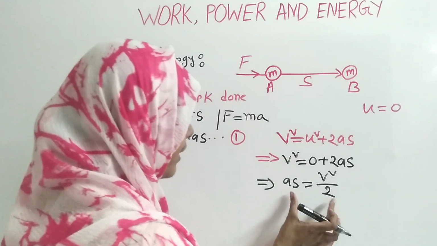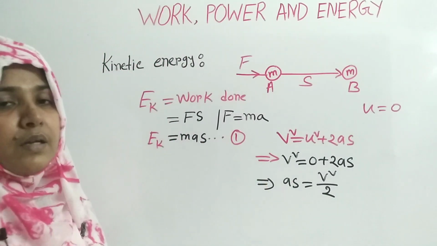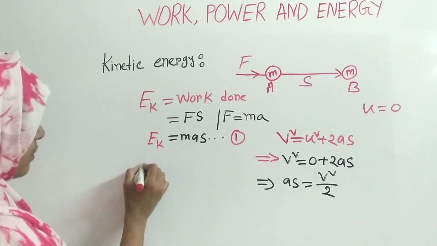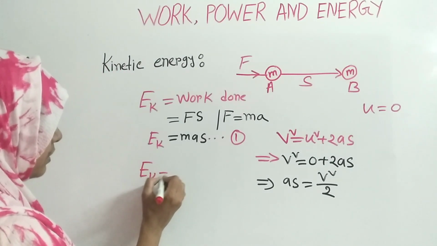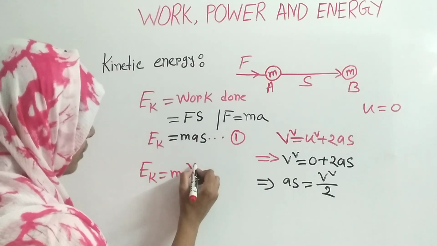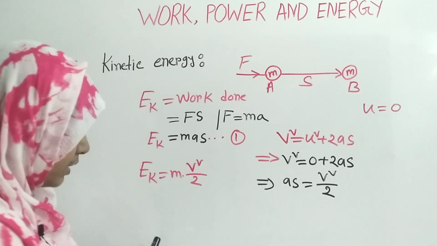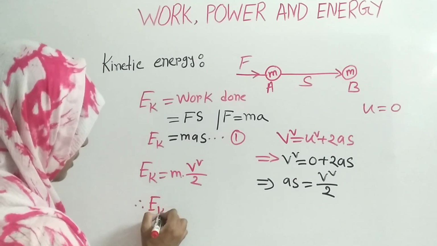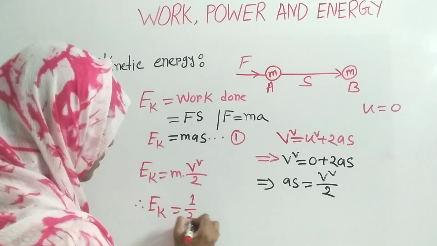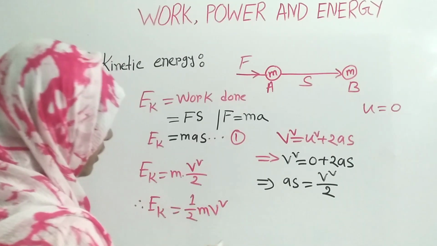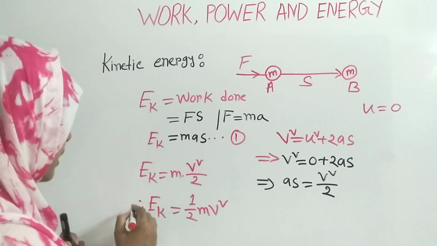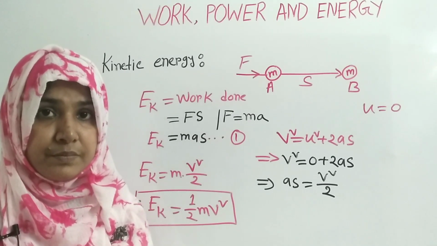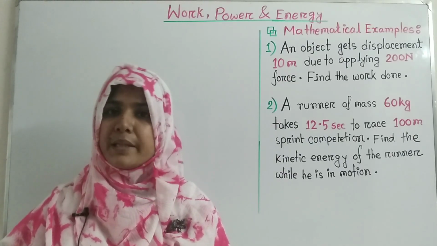Now use the value of A S in equation 1. So we can write that EK is equal to M into V square by 2. Now if we simplify this, then we can write that EK is equal to half M V square. This is the equation for calculating kinetic energy. Now I am going to solve two mathematical examples.